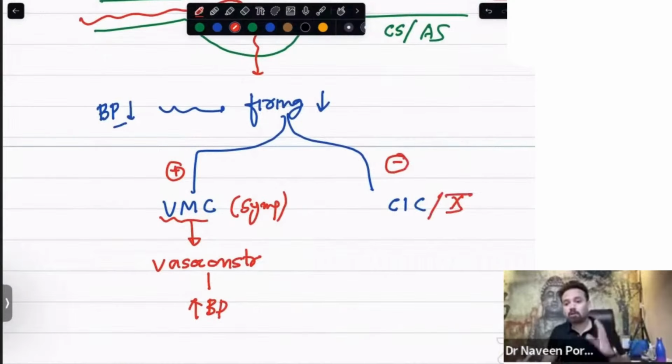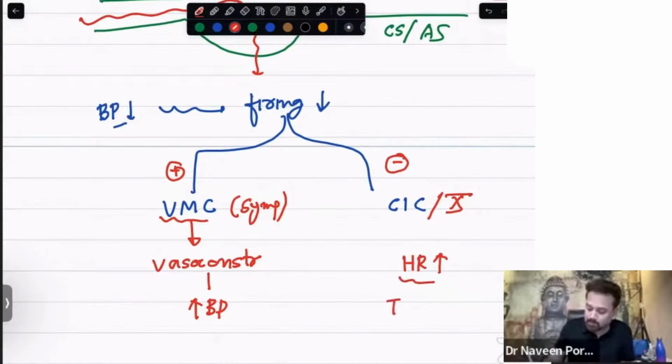be inhibited. So when vagus nerve is inhibited, what will happen? Will heart rate become more or less? Heart rate becomes more, because vagus nerve is parasympathetic. So heart rate becomes more. It causes tachycardia. Tachycardia will increase blood pressure. So by both means we can see BP is increasing. Blood pressure is increasing by both means.